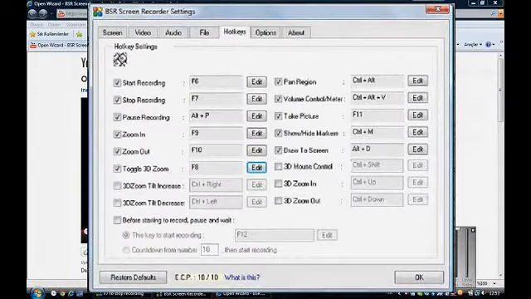In the Hotkeys tab, you may observe the default hotkeys of BSR Screen Recorder. You may change the hotkeys according to your desire using the Edit button.